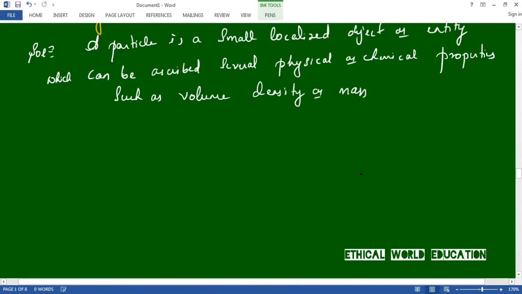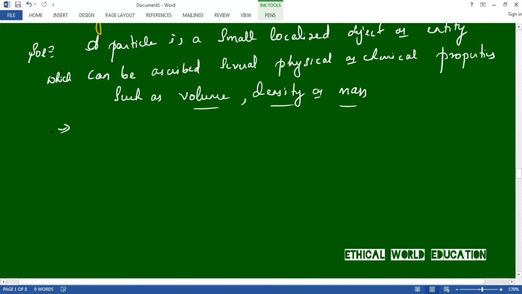Okay, let us read once again. A particle is a small localized object or entity which can be ascribed several physical or chemical properties such as volume, density, or mass. Okay, this is the definition of a particle.